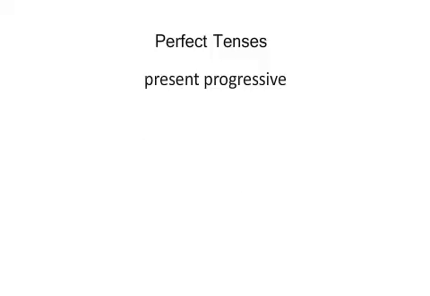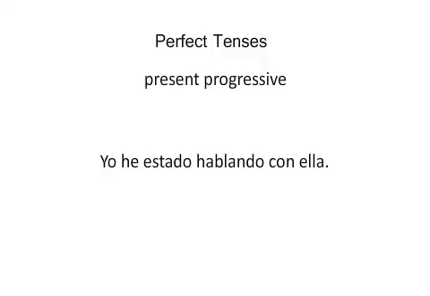We can even use the present progressive in conjunction with haber to form a perfect tense. Yo he estado hablando con ella, I have been talking to her. Notice that here we have he estado, that's our perfect part, and we have a form of estar and a gerund. That's our present progressive part. So yo he estado hablando con ella, I have been talking to her.